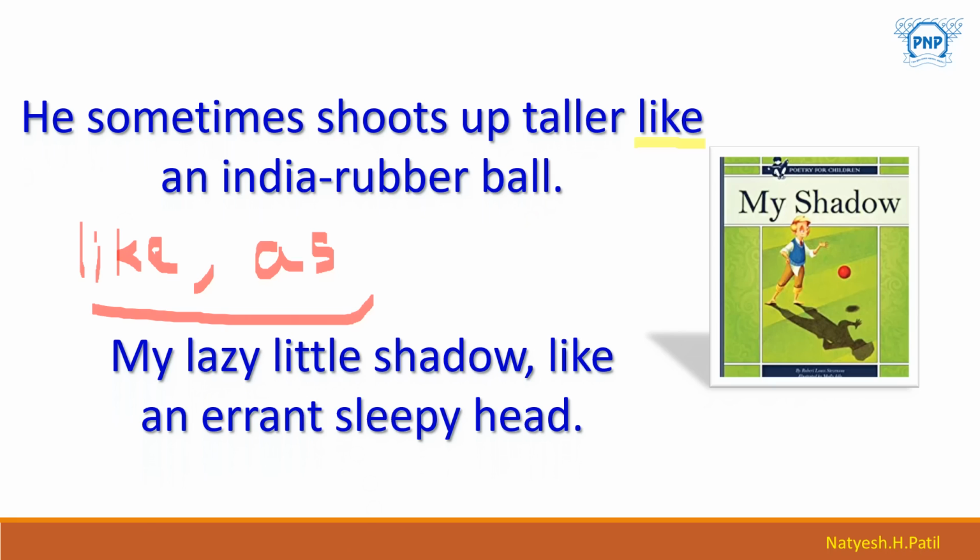Like here, there is a person, he sometimes shoots up taller like an India rubber ball. This child sometimes jumps taller like an India rubber ball. We know that when we throw a ball on the ground, it starts jumping. Like that, the child also jumps or shoots up. Okay, so let's check out the actual poem. We have already completed simile, so we are a bit familiar with this type of figure of speech.